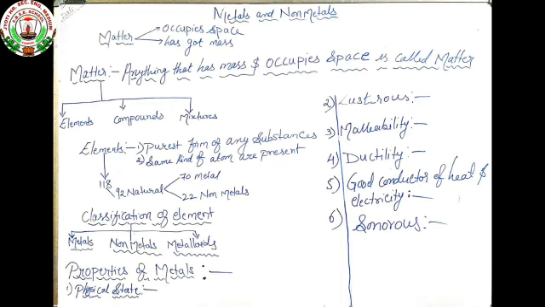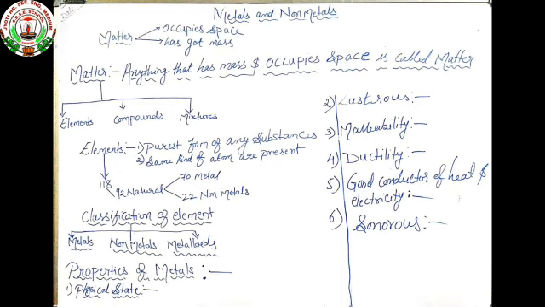Now we will move to the next property, which is being a good conductor of heat and electricity. All metals are good conductors of heat and electricity. They pass heat and transfer heat, and they pass electricity.